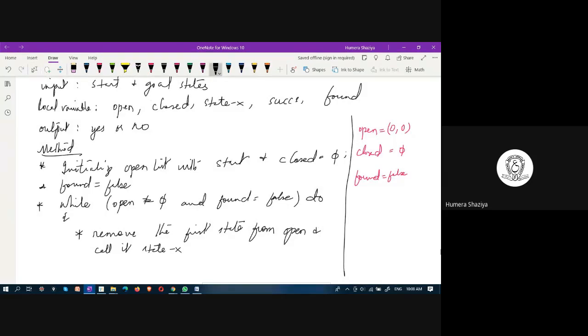Open, close, state X, successors, found. Open is the list of the states that need to be explored. Close is the list of states that have already been explored. State X is the present node that is to be expanded. Successors is the list of all the nodes that can be reached from state X. Found is a variable which is true or false, and it is true when goal state is found, otherwise it is false.